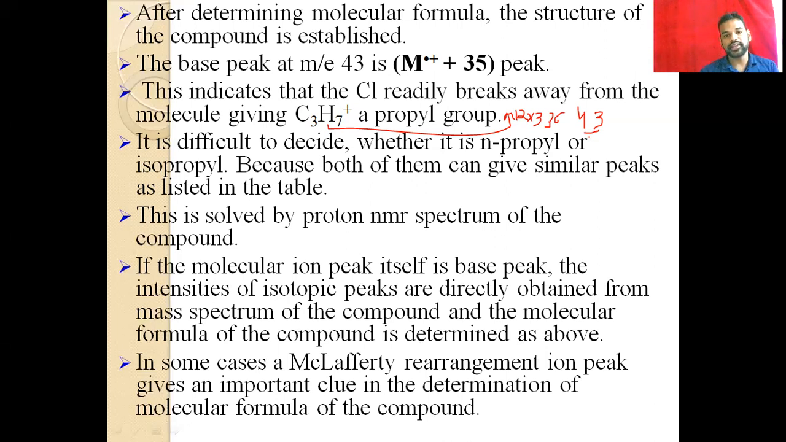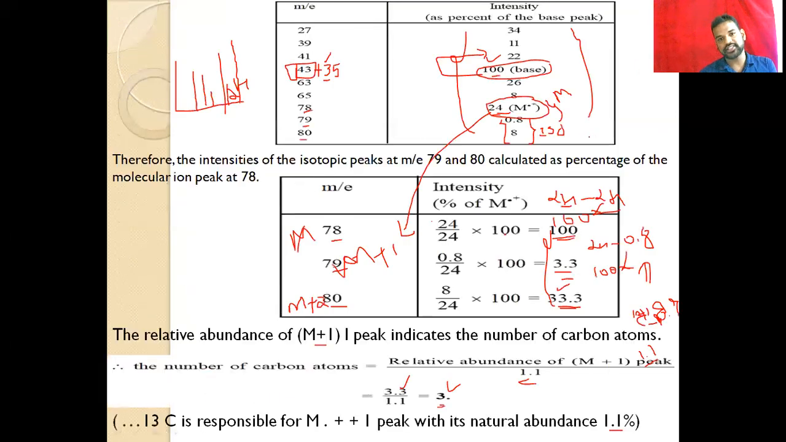And if the molecular ion peak itself is the base peak, so here the base peak is the molecular ion peak. The intensities of isotopic peaks are directly obtained from the mass spectrum. So if the base peak and molecular ion peak are the same, then that is 100%, and the isotopic peak percentages we can easily identify. So there is no need for calculation here.